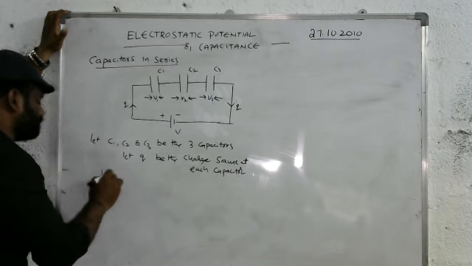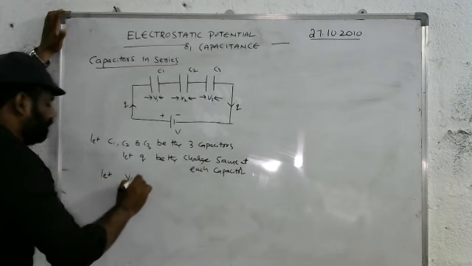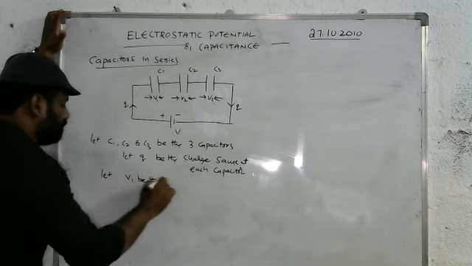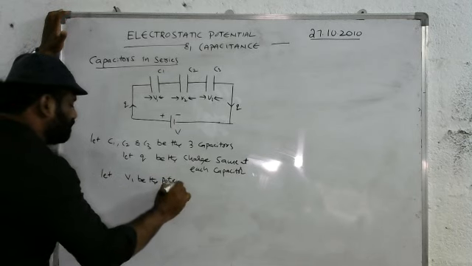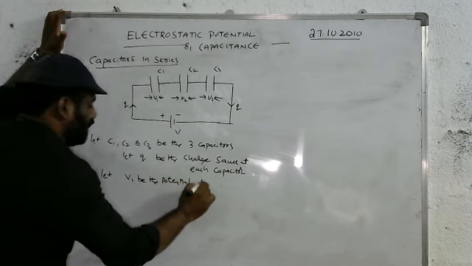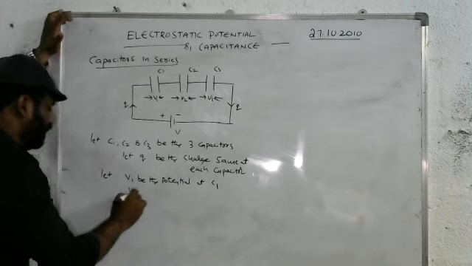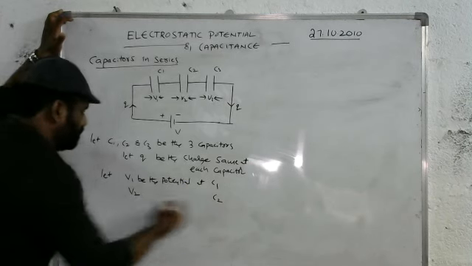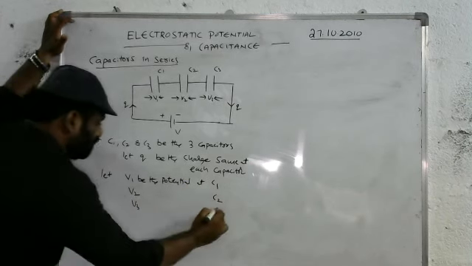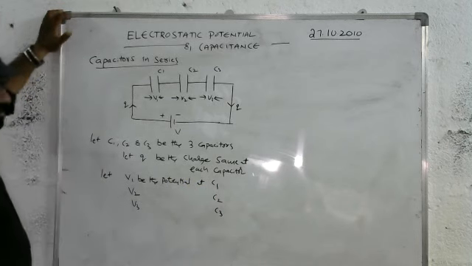Let V1 be the potential at C1, V2 be the potential at C2, and V3 be the potential at C3.